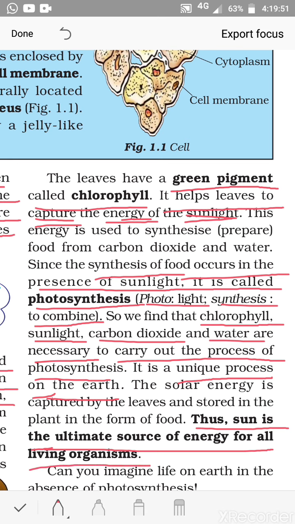So to sum up: the nutrition function, nutrients, modes of nutrition, photosynthesis, raw materials for photosynthesis and from where they get them, and that the sun is the ultimate source of energy for all living organisms, that we have learned today. So this much is today's lesson in biology.